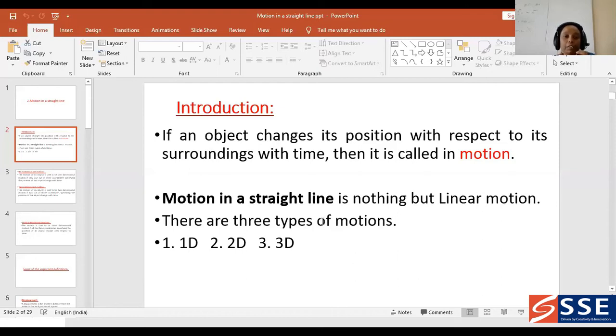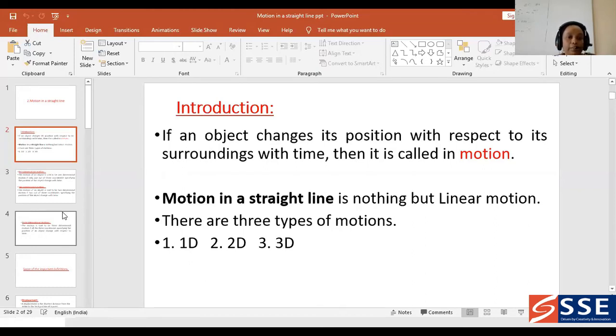So there are three types of motions. When you consider the motion, we can divide this into three types of motions. One is one dimensional, and second one is two dimensional, and third one is three dimensional.